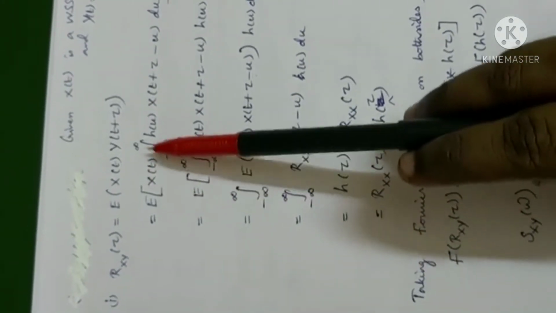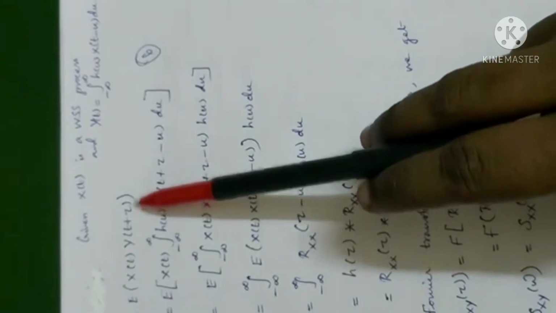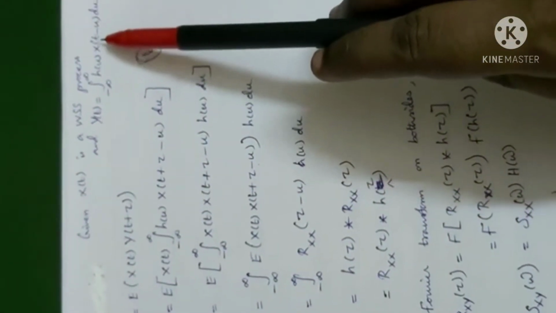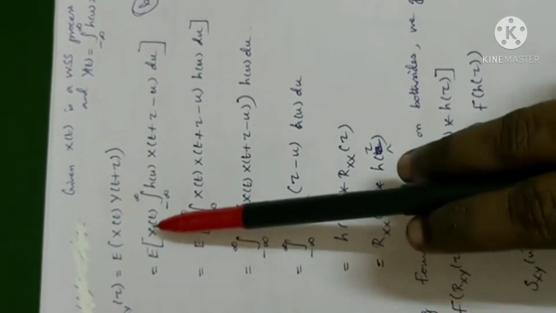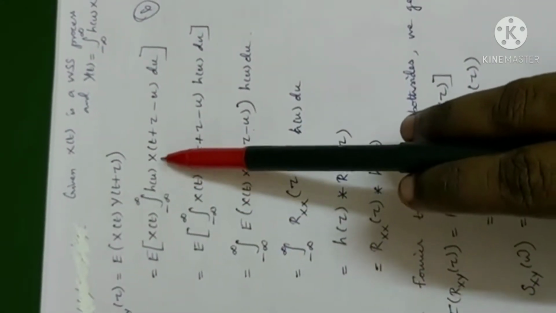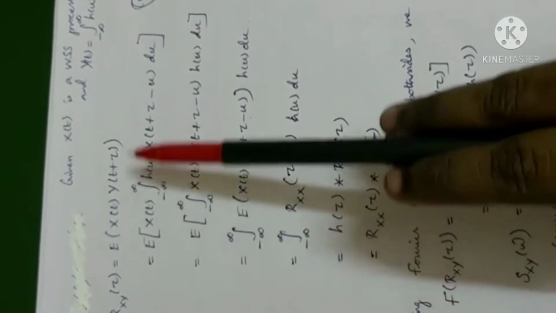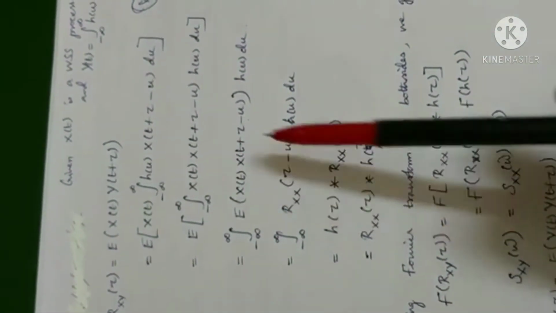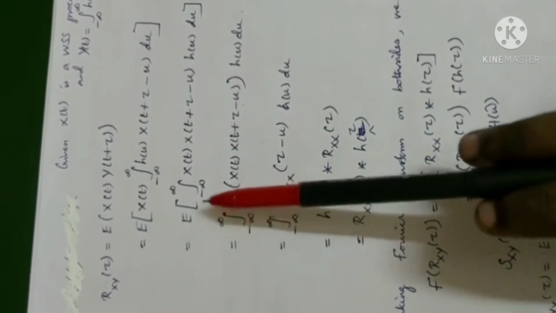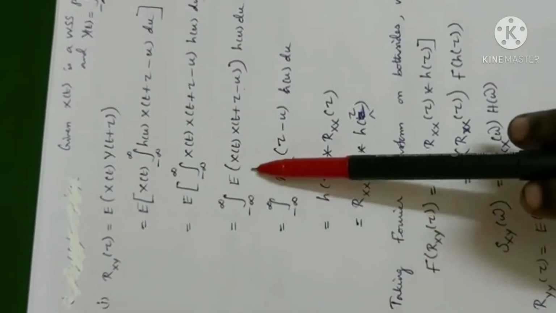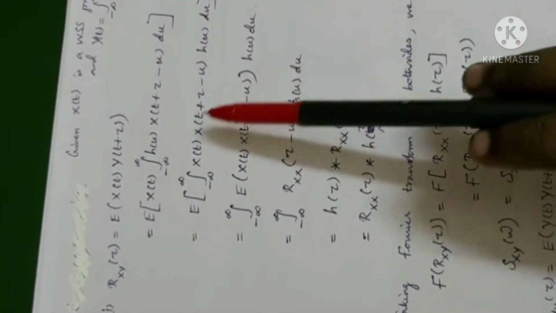Which is the expectation of, we know y of t is an integral. Y of t plus tau is the same integral, with t replaced by t plus tau. Let us take x of t inside the integration, because integration is only with respect to u, so x of t cannot disturb. Expectation of integration is integration of expectation. We take expectation only for random variables or processes.